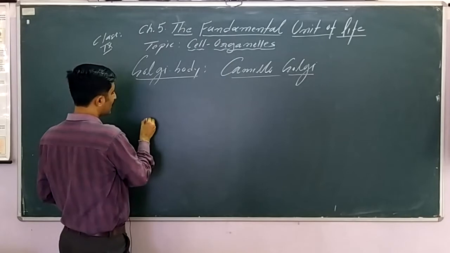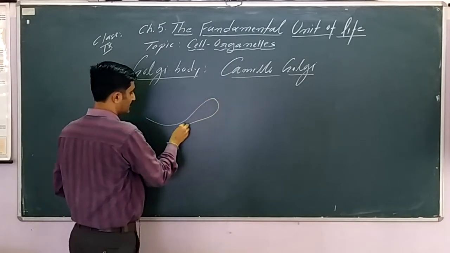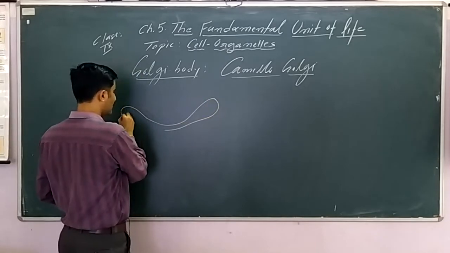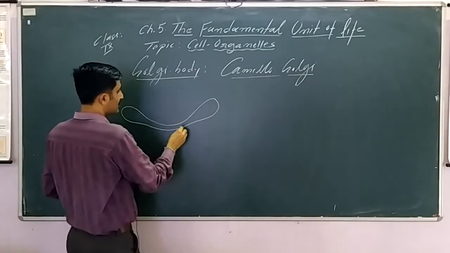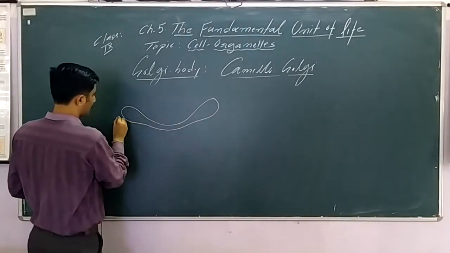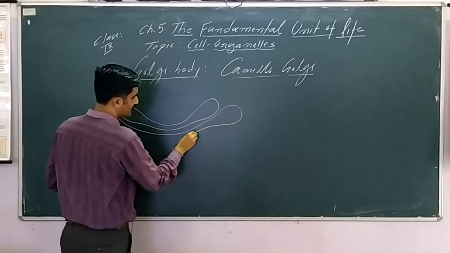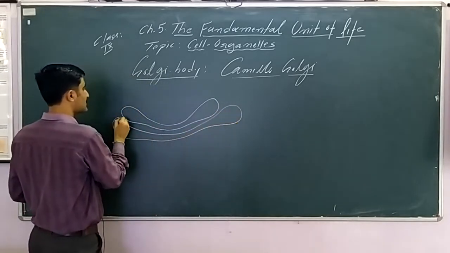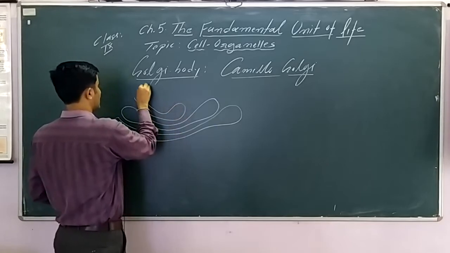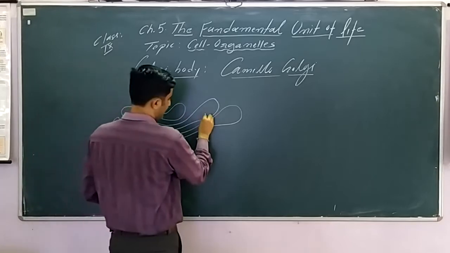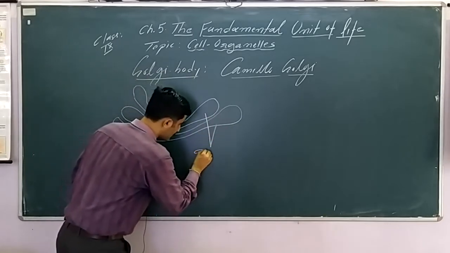Golgi body is also a membrane bound structure, and it consists of tubules. Tubules, what we use for the fine tubes. These tubules, the units by which Golgi body is made up, are called cisterns. We use the word cistern for these vesicle structures.